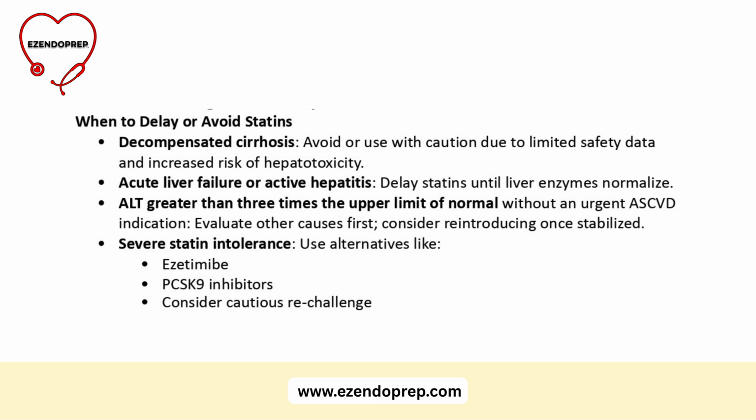What about elevated transaminases? If the ALT is more than 3 times the upper limit of normal and there's no urgent ASCVD indication, take a step back. Evaluate for other causes first. Once things settle, you can think about reintroducing, and then if there's severe statin intolerance, pivot to alternatives. Options like ezetimibe or PCSK9 inhibitors are on the table, and you can always consider a cautious rechallenge later on.